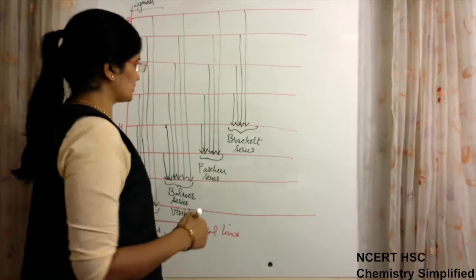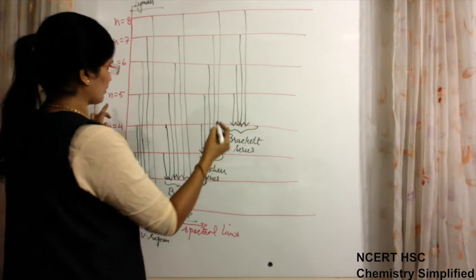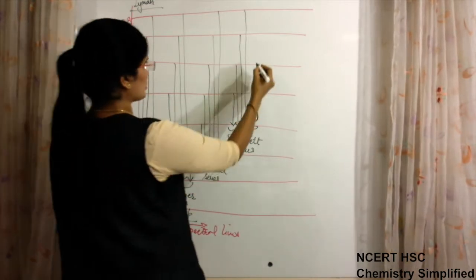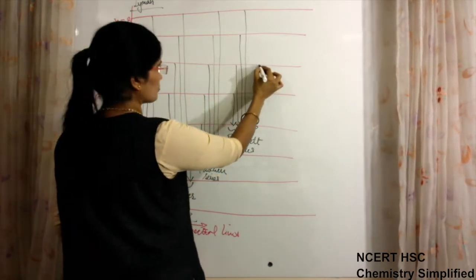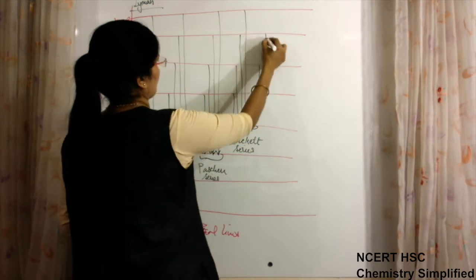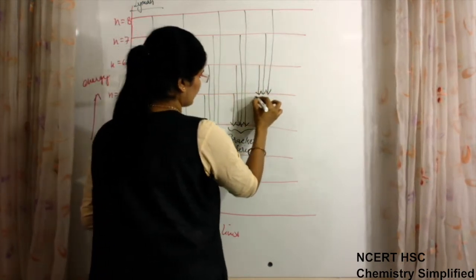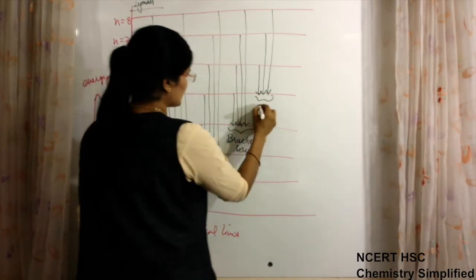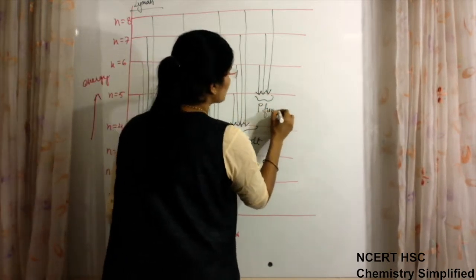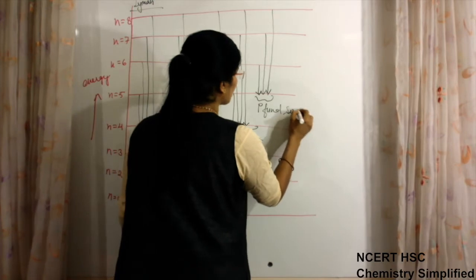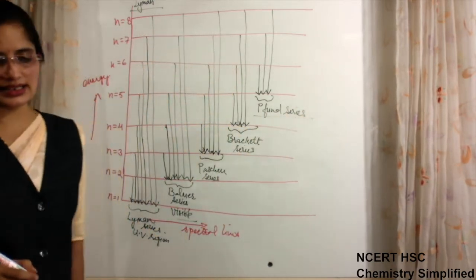And the last series is when the electron returns to n is equal to 5 from higher levels, so from 6 to 5, from 7 to 5, and from 8 to 5. This series is known as the Pfund series. P is silent. This is the Pfund series.